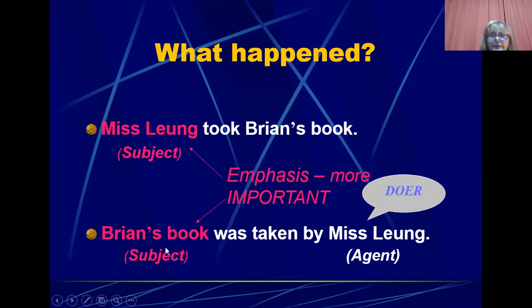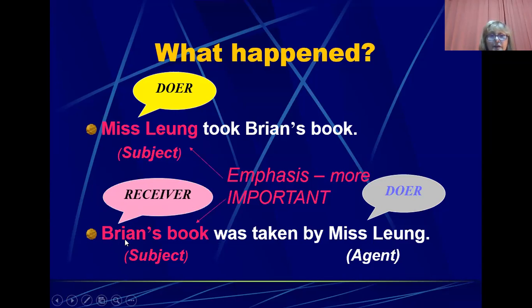What we mean is where we put the emphasis, whether on Miss Leung or on Brian's book. That is to say, we put the emphasis either on the doer of the action or the receiver.